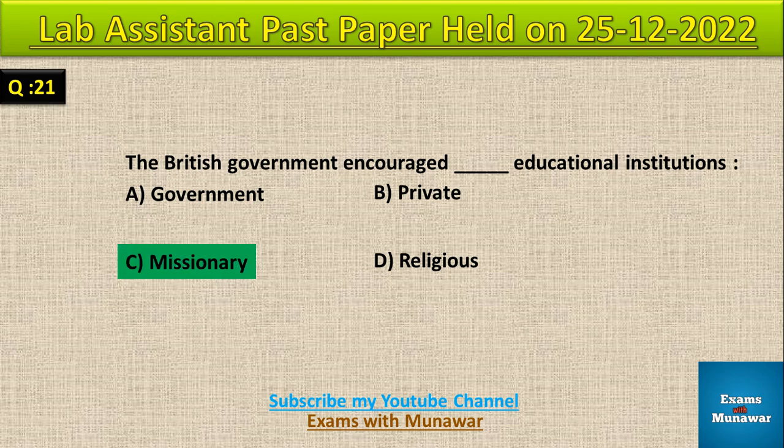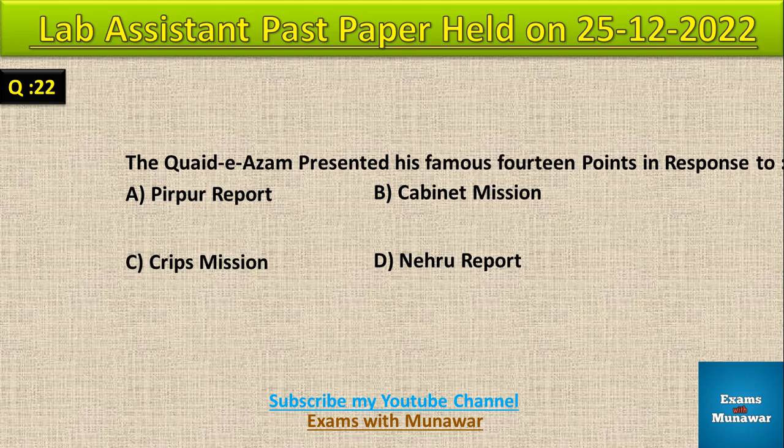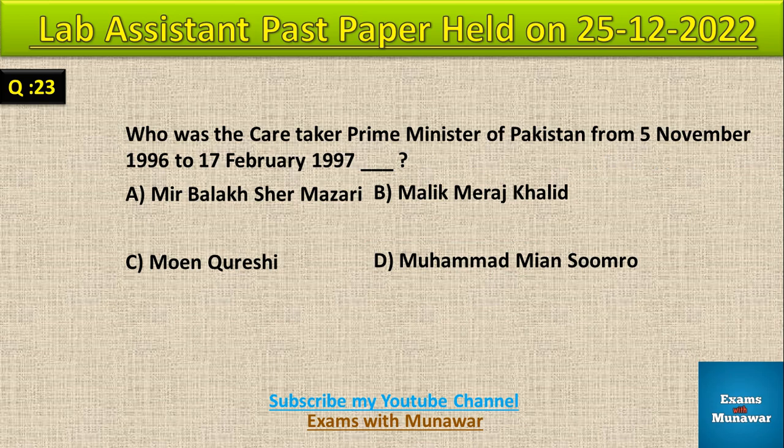Question number 21, the British government encouraged dash educational institution. Correct answer C, missionary. Question number 22, the Quaid-e-Azam presented his famous 14 points in response to dash. Correct answer D, Nehru Report. Question number 23, who was the caretaker Prime Minister of Pakistan from 5 November 1996 to 17 February 1997 dash. Correct answer B, Malik Meraj Khalid.